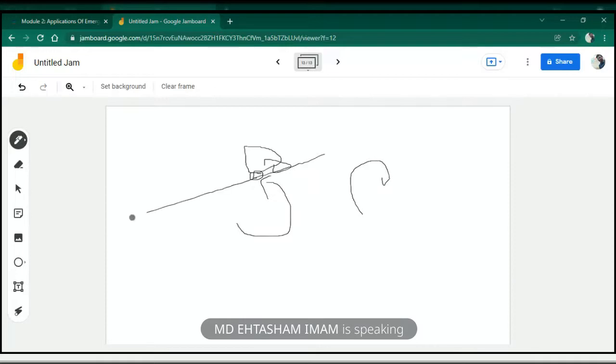Suppose there is a road here, then if the car's wheels are rotating like this, and after some time the car is here, then you need to understand that this place is far and this place is near. Understood? And if the wheel was rotating like this in the opposite direction, the car would be somewhere here, which means this is an even further place. Understood? This is clear? Yes.